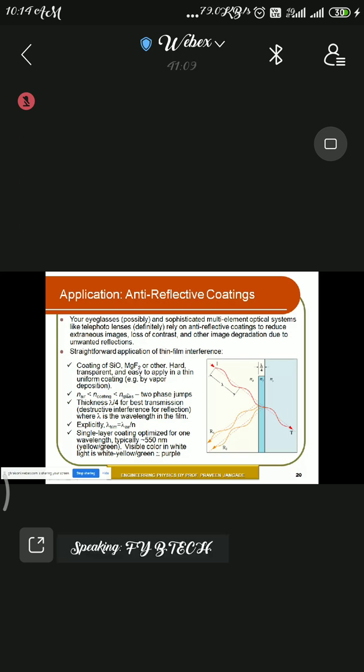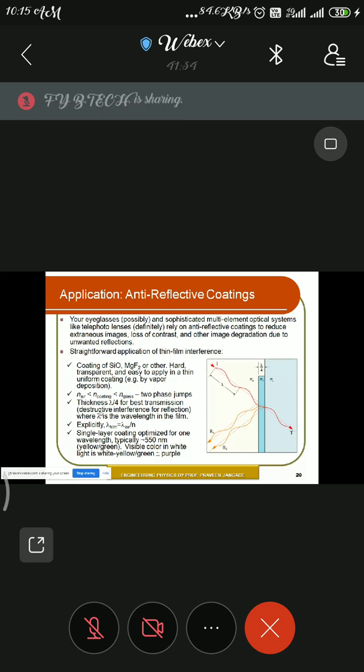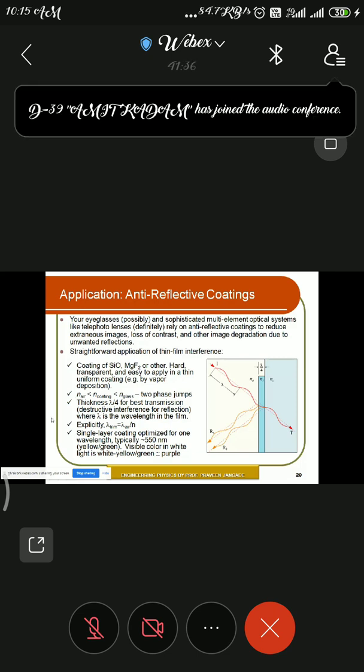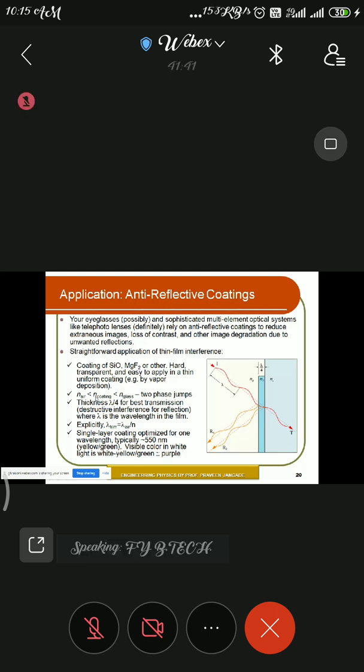Now if you choose the two mediums, coating and glass, in this case the coating becomes your rarer medium and the glass becomes your denser medium. So please try to understand there are two interfaces. One is between air and coating, and another is between coating and glass. We are not comparing three at a time. First you have to compare the two, because the ray will be incident from one medium to the other, and then from the other to the next one. In this way we have to observe how the rays will come out.